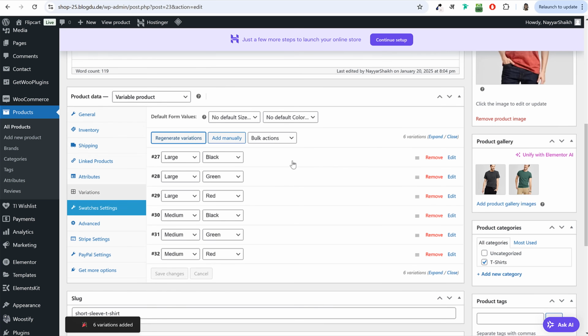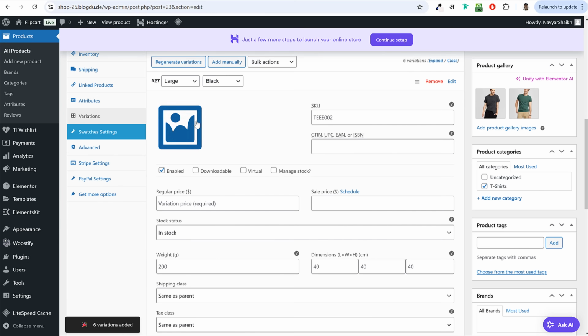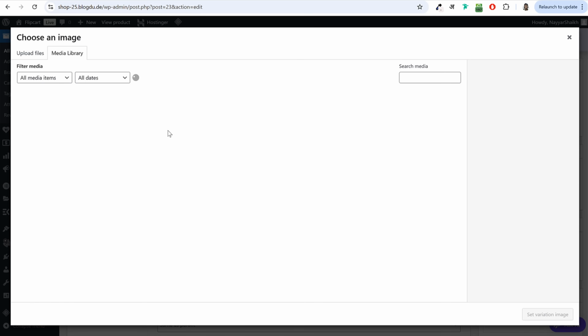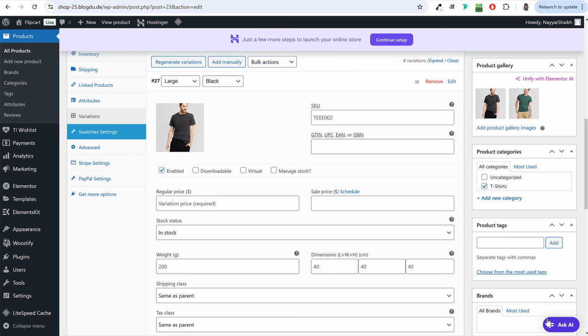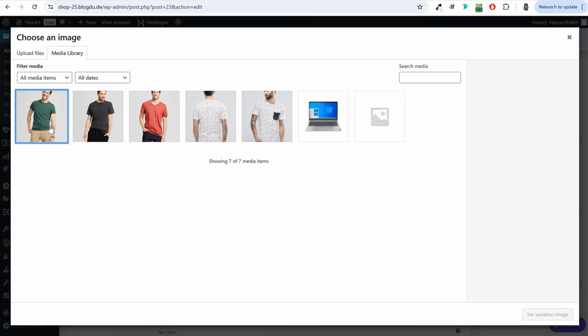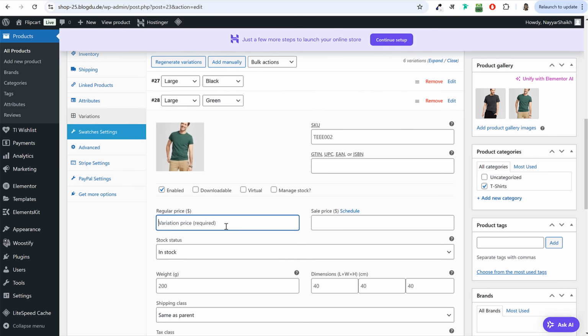Now this will create 6 different variations: large black, large green, large red, medium black, medium green, medium red. Okay. Now for large black, whenever somebody selects large black, I want a black image to be shown. So I'll select the black product image, and you can also change the pricing. So maybe for this, I'll select $15. Okay. Then large green, I want green to be selected. Maybe this is $18.